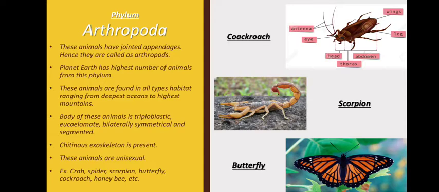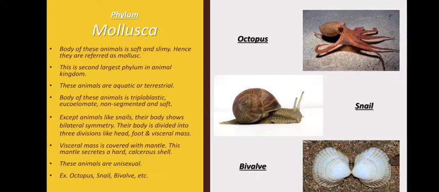Followed by that, a chitinous exoskeleton is present, meaning it has a covering called chitin, again a carbohydrate, which provides structural support to the animals. These animals are unisexual. For example, crab, spider, scorpion, butterfly, cockroach, honeybee, etc.